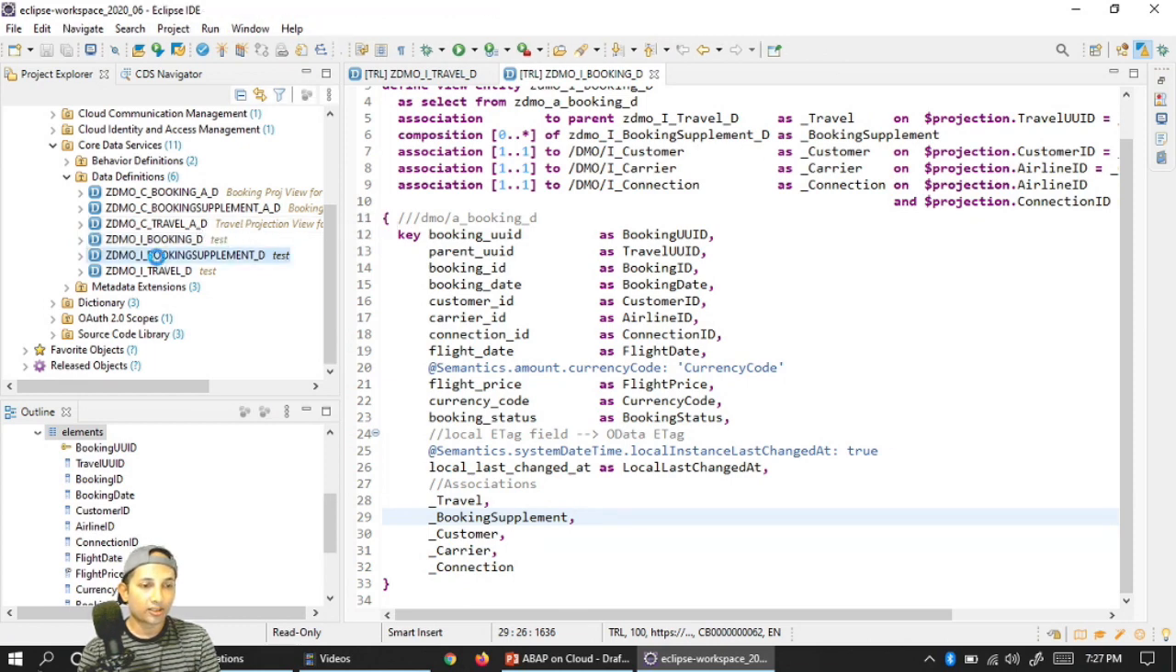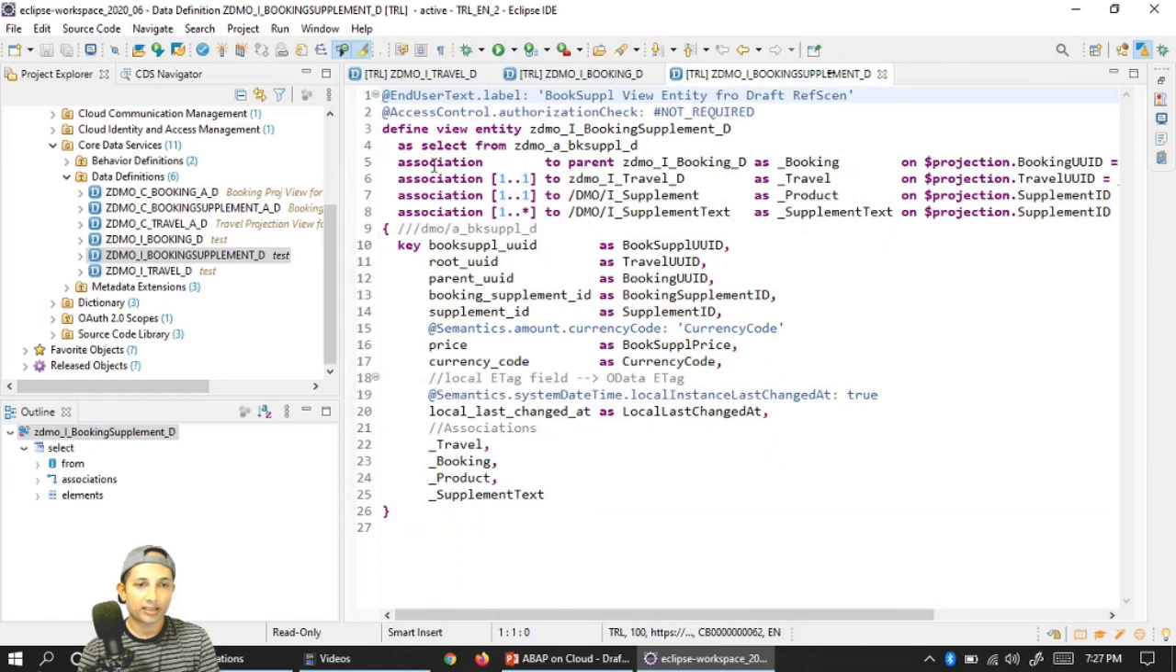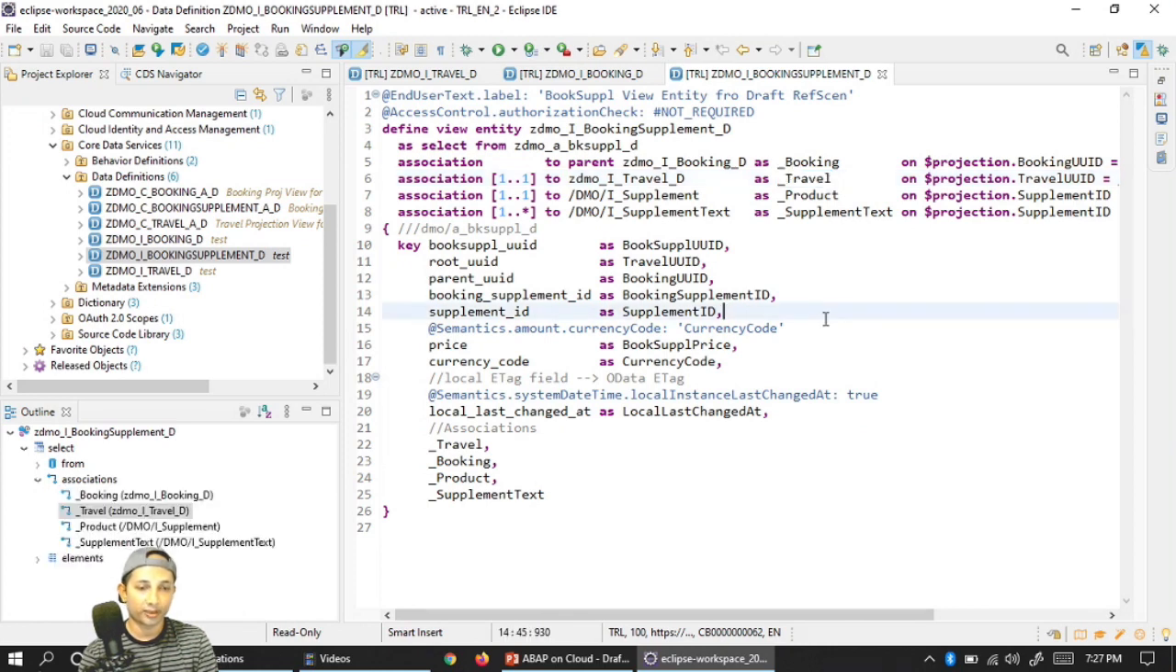Okay, now let's go to the booking supplement. So booking supplement is again a select from the booking supplement table, association to my booking, of course, and that is my parent, because booking supplement's parent is the booking table. Rest is all pretty simple, because this time I have to do an association to travel, because I have to expose back a link to the travel, because that will be used. This association will be a lifesaver. We have to do it.